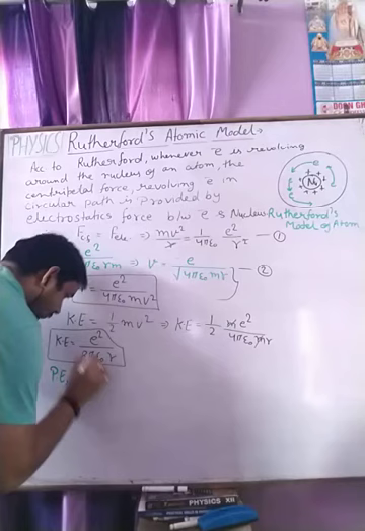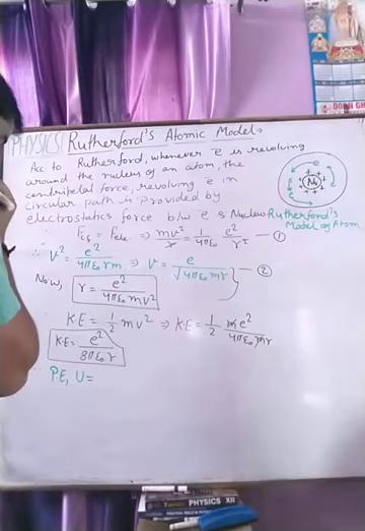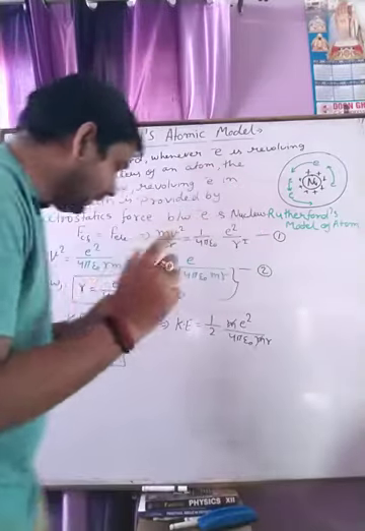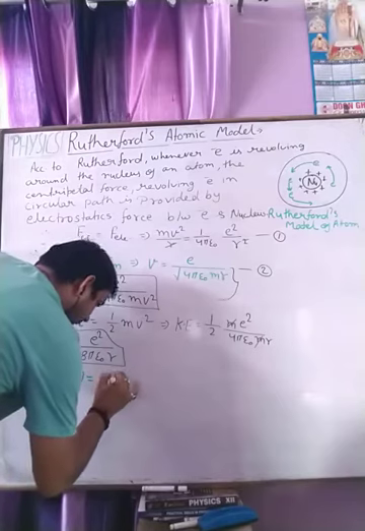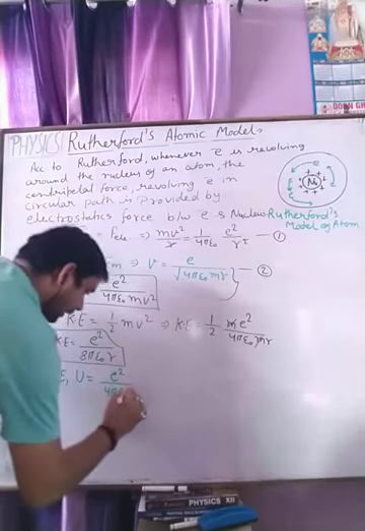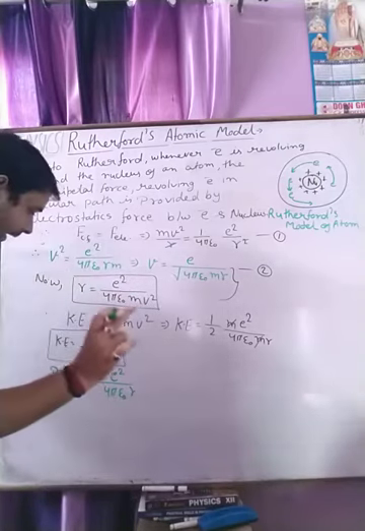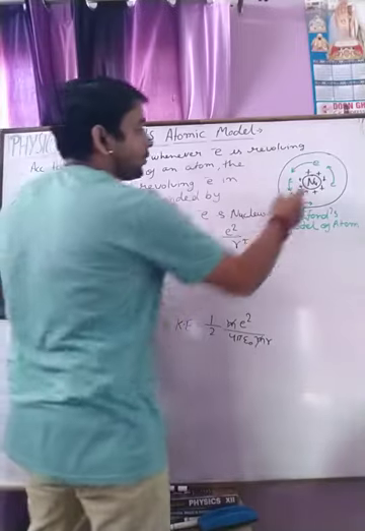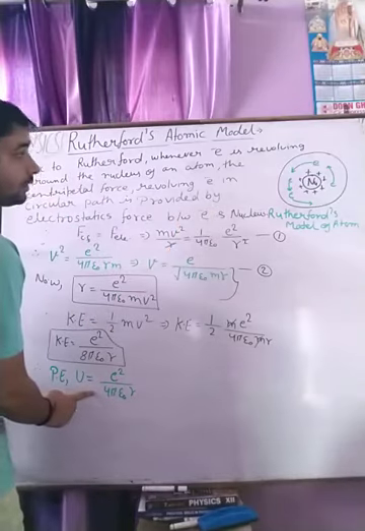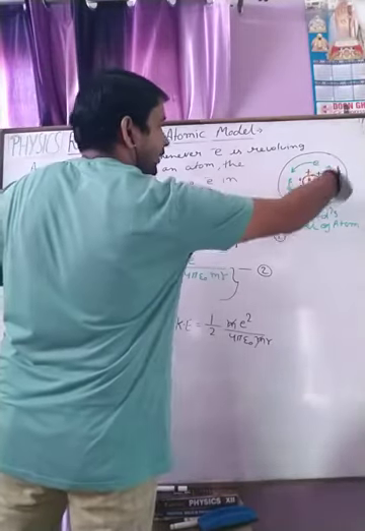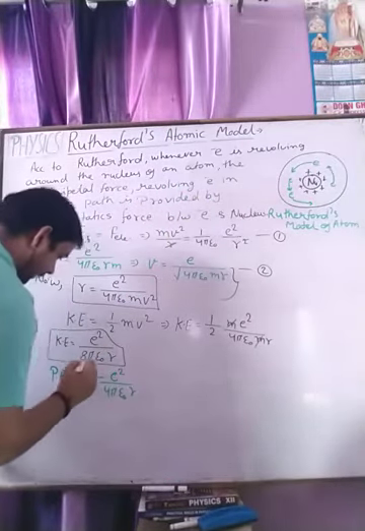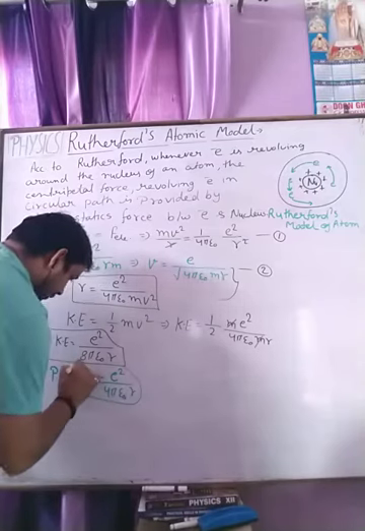Potential energy U is equal to the system potential energy, which we calculate as minus e square upon 4 pi epsilon naught r from the electrostatic potential energy. Because the electron is bound with the nucleus, it is negative. The electron is moving around it, but the nucleus always attracts it. This is the potential energy of the nucleus.